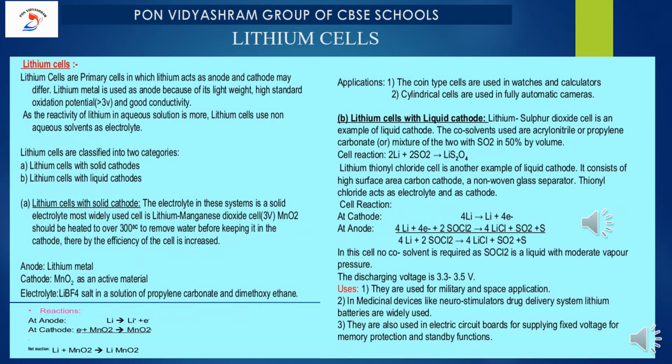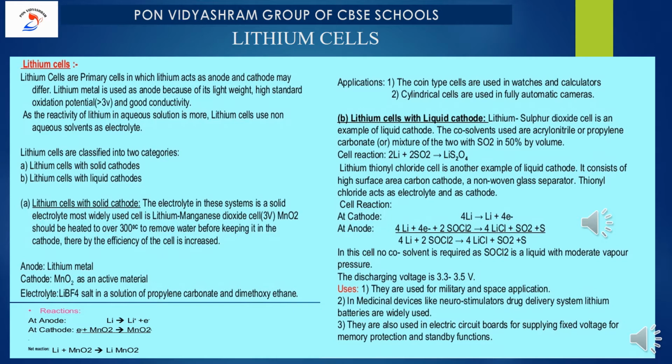Let us understand the example of a primary cell, that is the lithium cell. Lithium cells are primary cells in which lithium acts as an anode and the cathode may differ. So we have to understand what is the speciality of lithium to use as an anode.